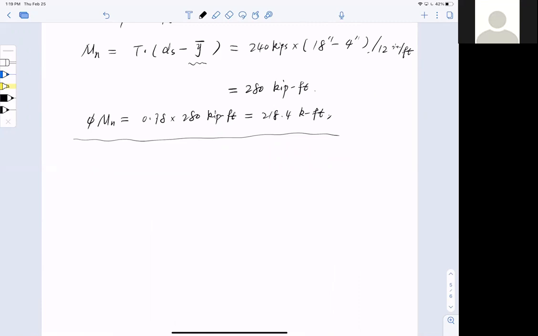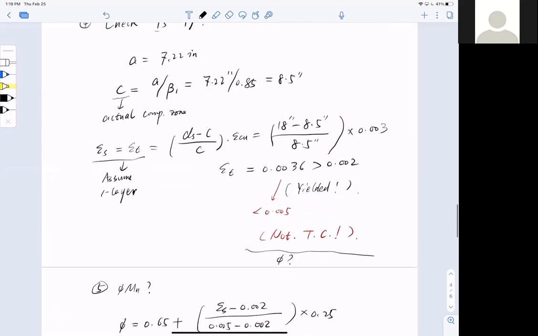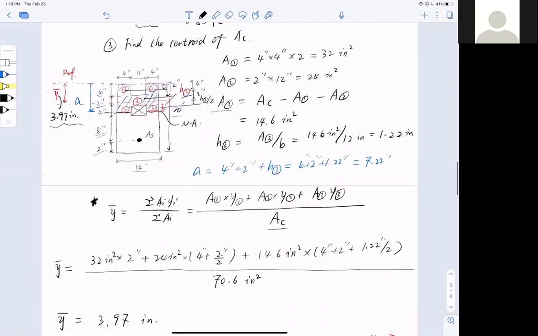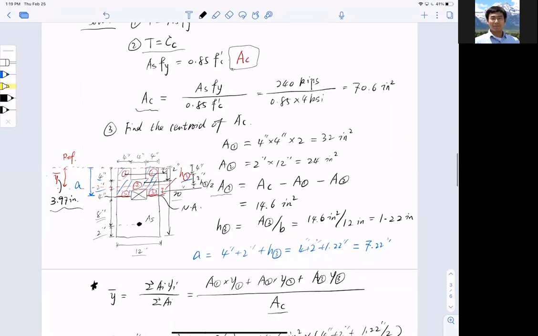Go ahead. Back when you calculated the third region of the area, shouldn't we have to take out the area for the opening? The H3, A3. Oh yeah, sorry, I missed that. I think I made a mistake here, folks. Yes, this is an oversight. So I made a mistake here.